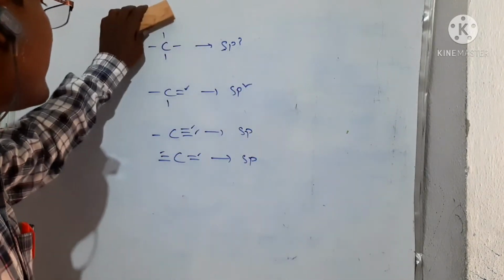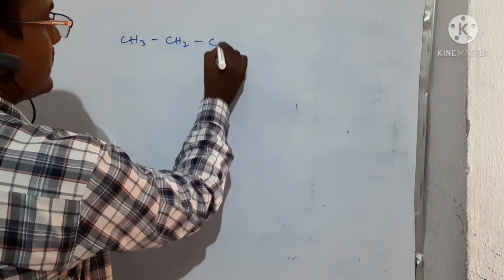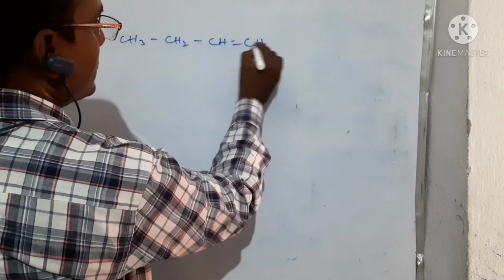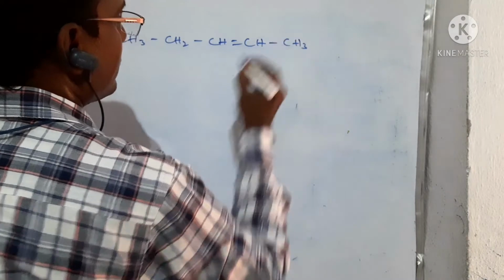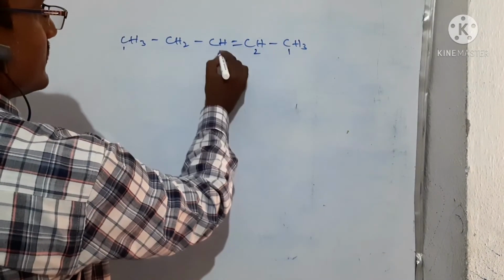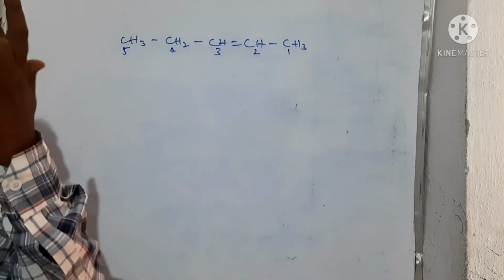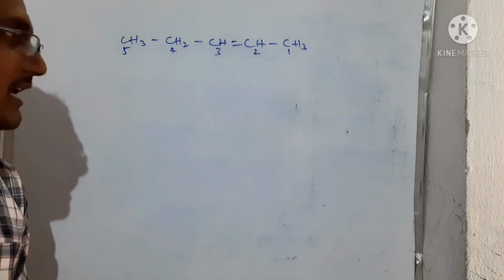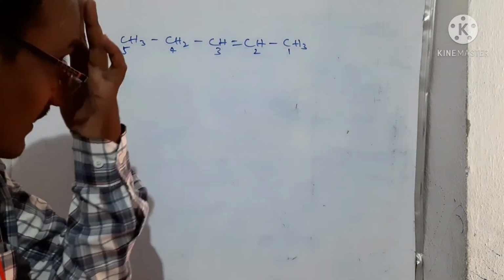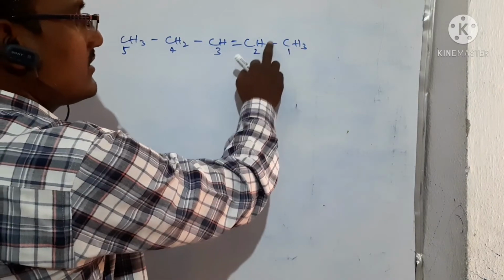So let us see the examples. CH3, CH2, CH, double bond, CH, bond, CH3. This is C1, C2, C3, C4, C5. Here it asks to write the order of hybridization of carbon in this compound. Right? See here, this C1: hydrogens are sigma bonds. These all are sigma bonds.